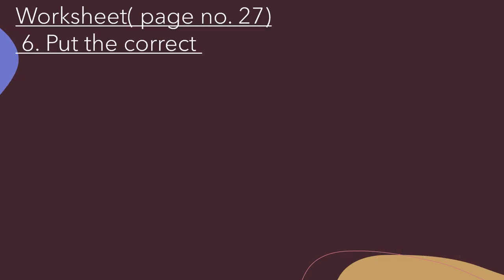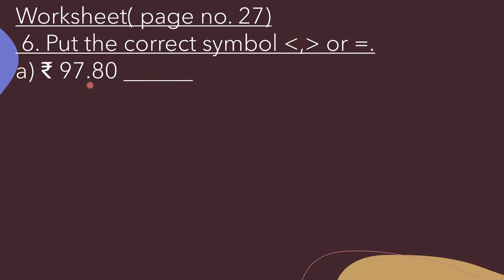Now question number 6. Put the correct symbol: less than, greater than, or equal to. Here it is given in A part, rupees 97.80 dash 9780 paise. So here beta, how we can make a comparison between rupees and paise? We have to make rupees into paise, and after that we can make comparison.